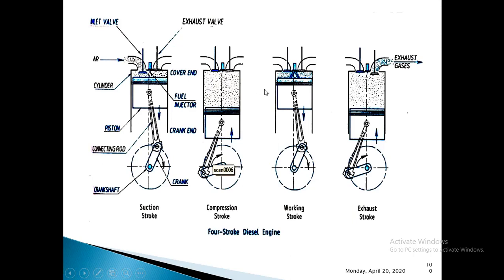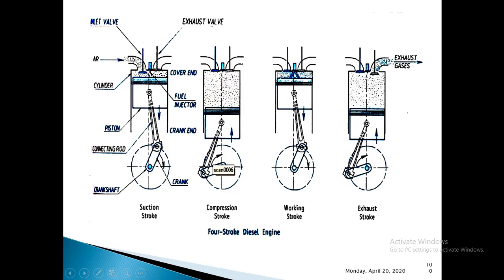Next we have the power stroke. As soon as the combustion occurs, the gases which get released will try to expand, and just because of that it forces the piston to move downward. In the power stroke, the piston will be at TDC and will start to move towards BDC. Both the valves remain closed and the crankshaft will finish the next half of its rotation.